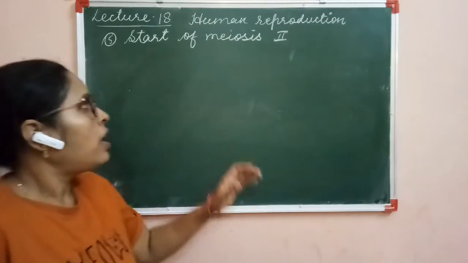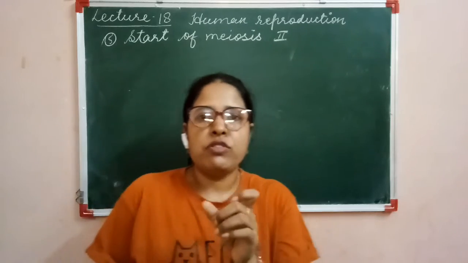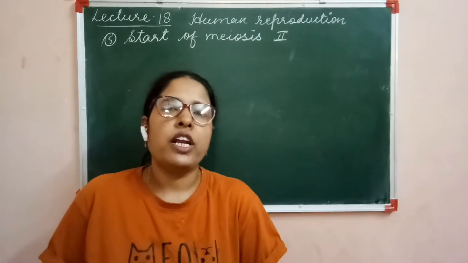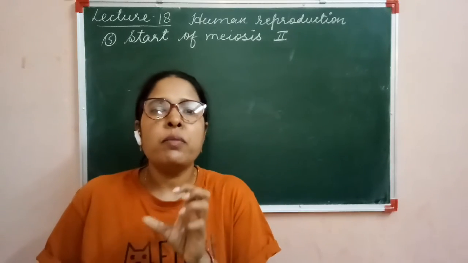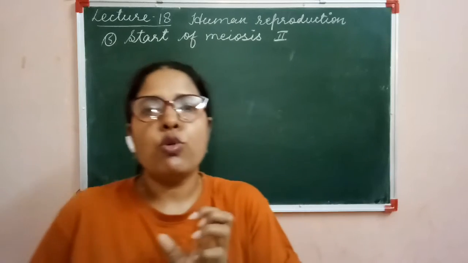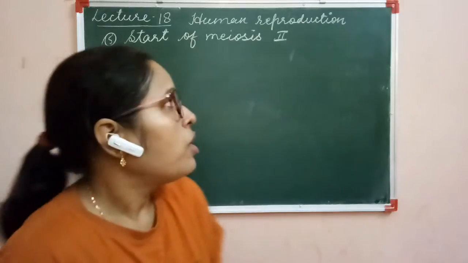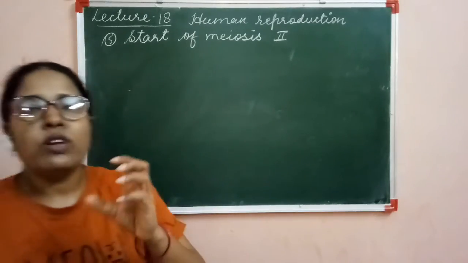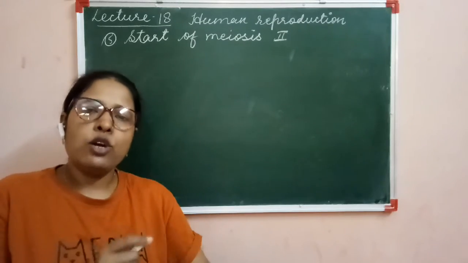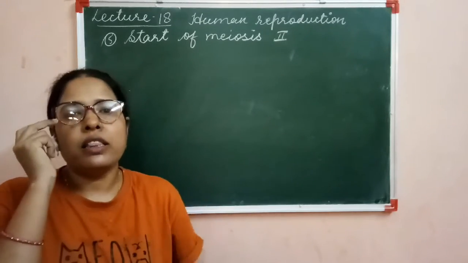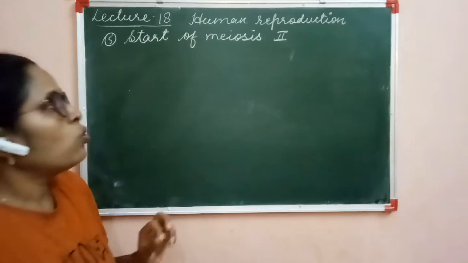Students, after the formation of the fertilization core, which we discussed in our previous video, one very important process is going to be completed in the secondary oocyte, that is the completion of meiosis 2. As soon as the sperm touches the wall of the egg, the secondary oocyte takes part in meiosis 2 and gets converted into the egg or the ootid.